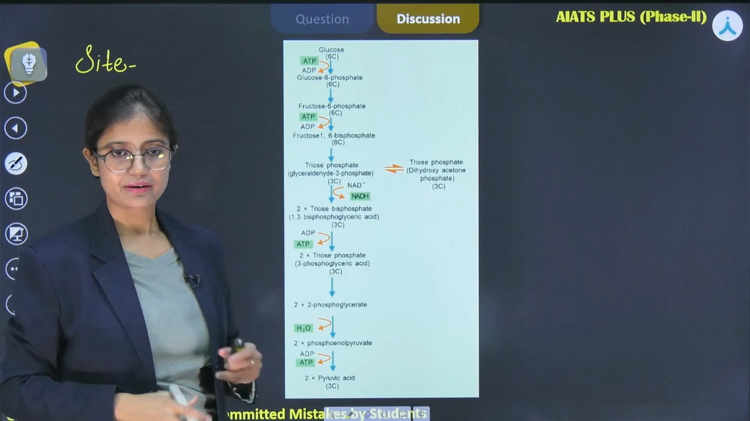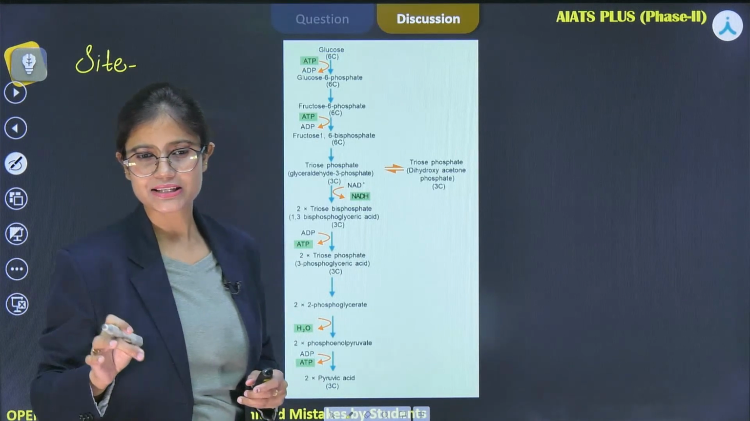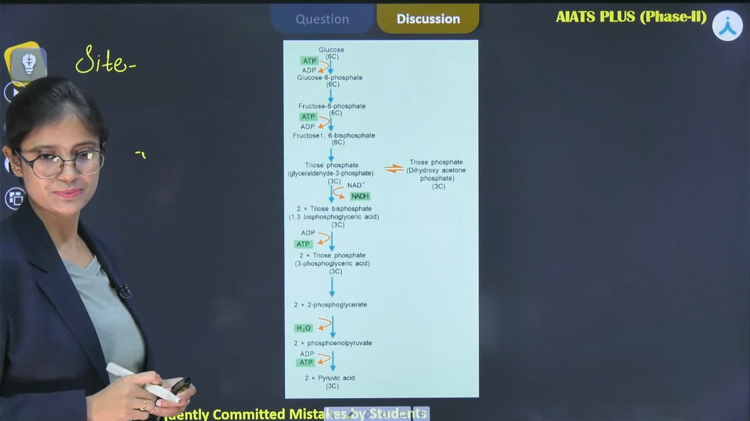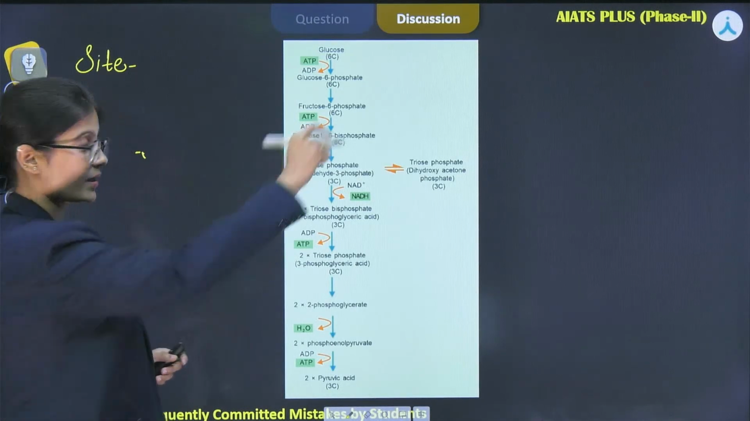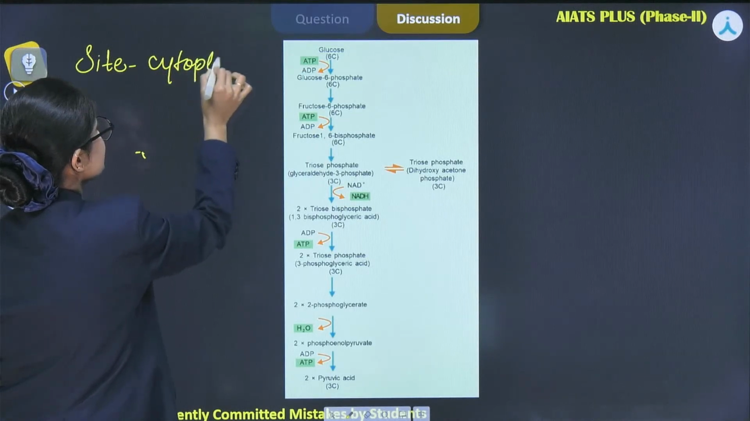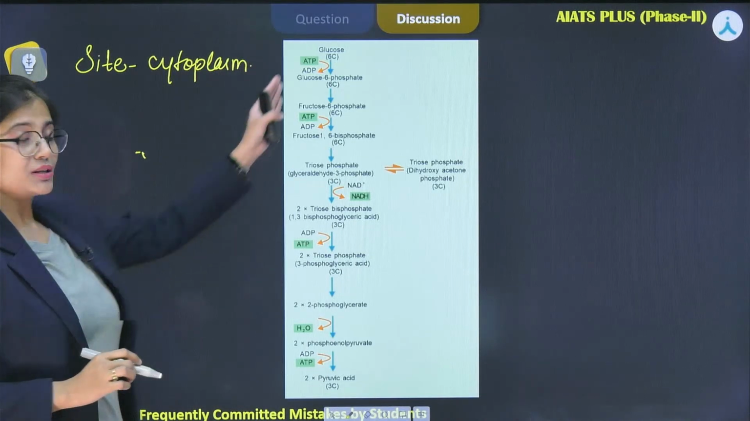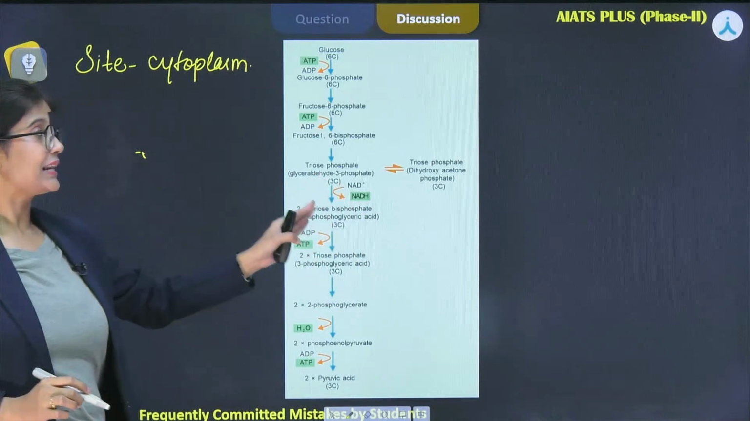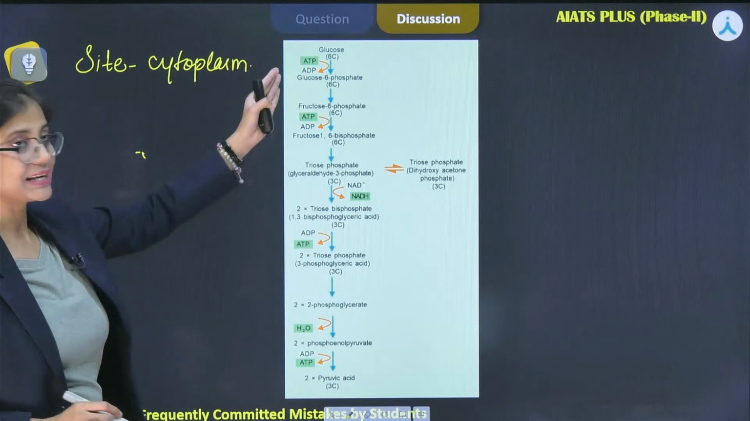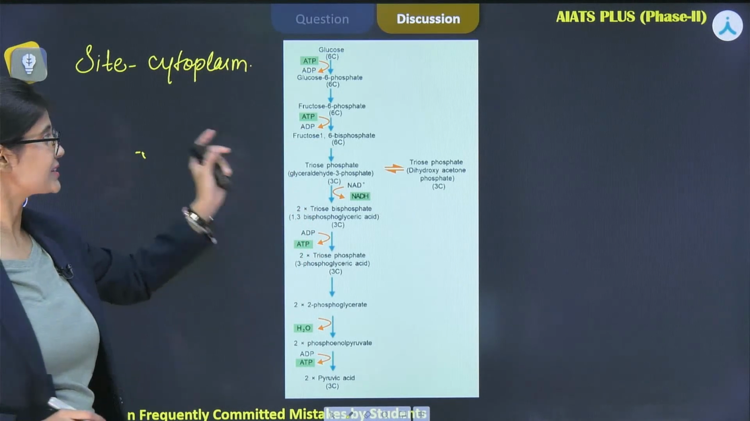Irrespective of cell, either eukaryotes or prokaryotes, what is the site of the glycolysis process? So it is cytoplasm. In all living cells, the glycolysis process takes place in the cytoplasm of the cell. It basically consists of 10 steps. As you can see, from glucose to pyruvic acid, it requires 10 different enzymes for facilitating this complete process.